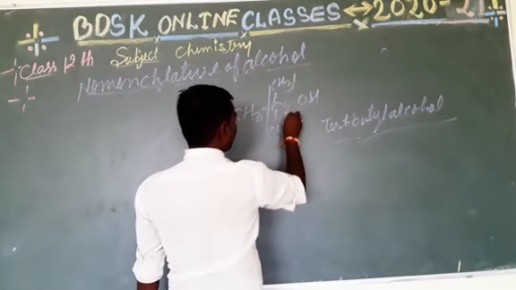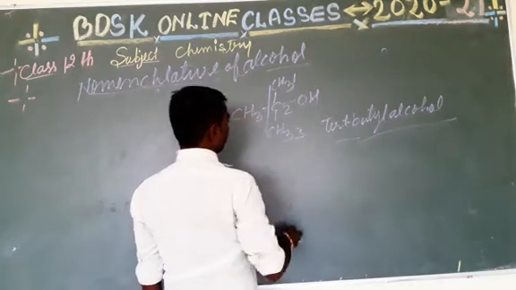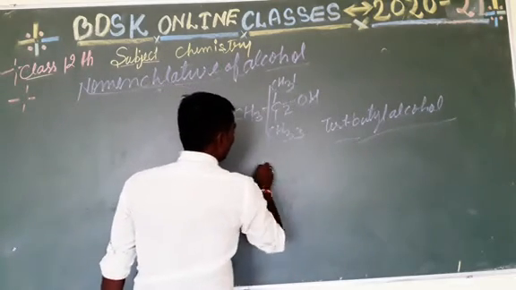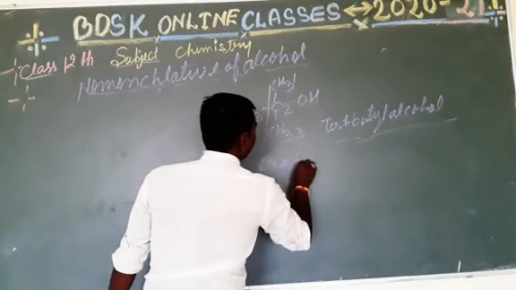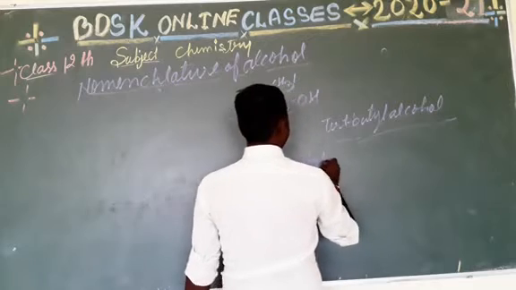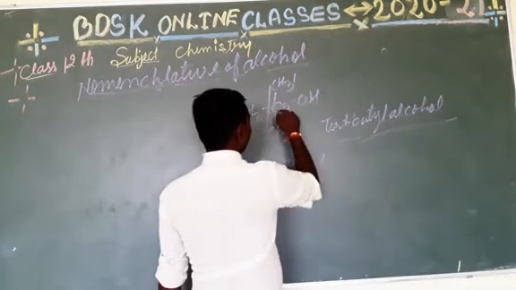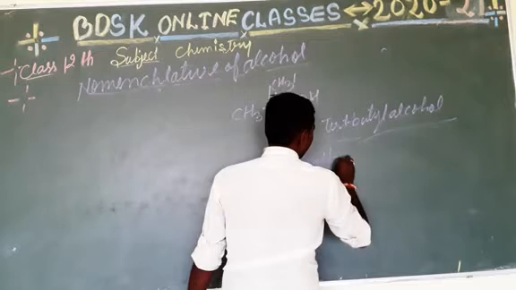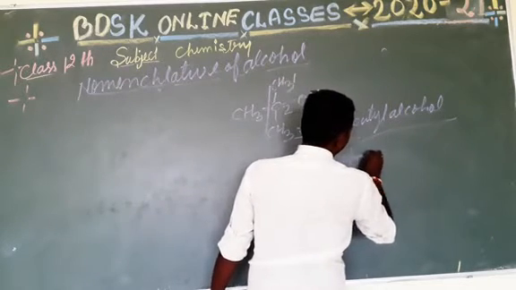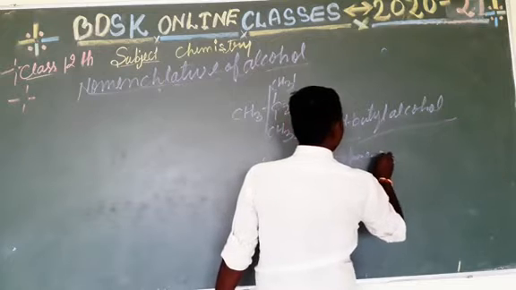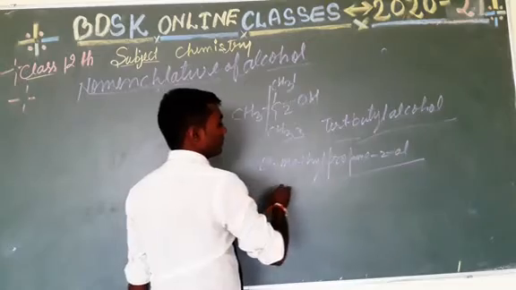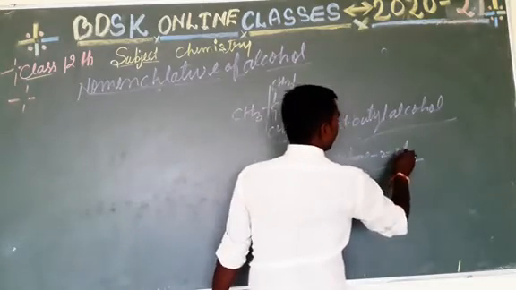So 1, 2 and 3. This is the numbering of this compound, and the naming is 2-methyl, 1, 2, 3 prop, and they have single bonds, so propane, 2-ol. Propan-2-ol.